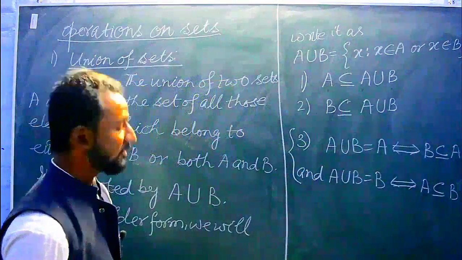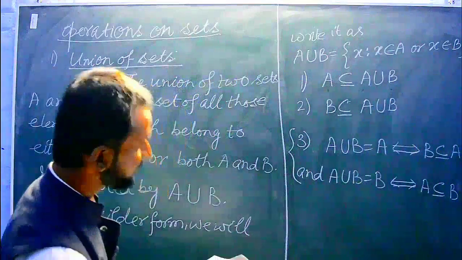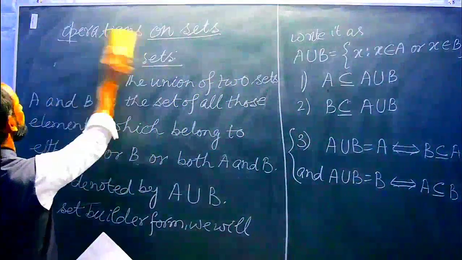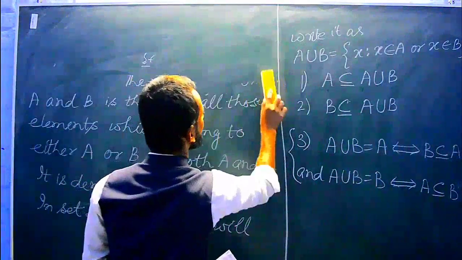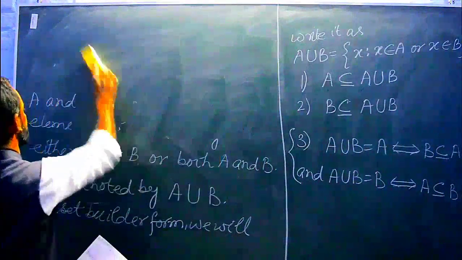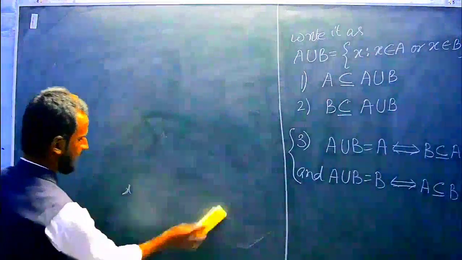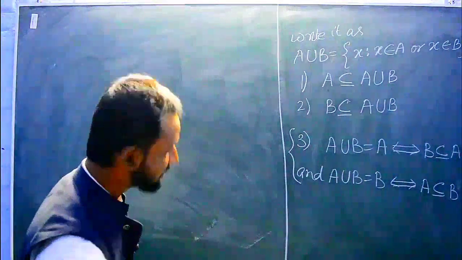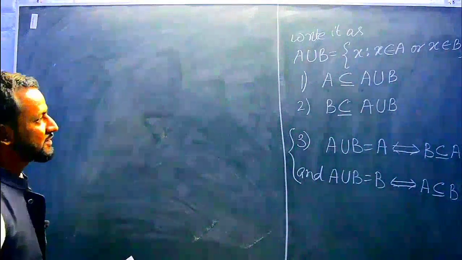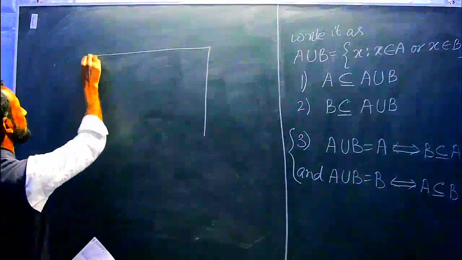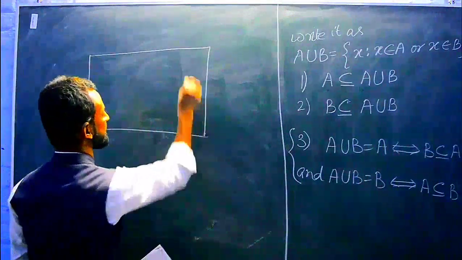Next, how we will represent it in a Venn diagram. Venn diagram was given by one mathematician. These diagrams will show each and everything. See here, already we know the universal set.